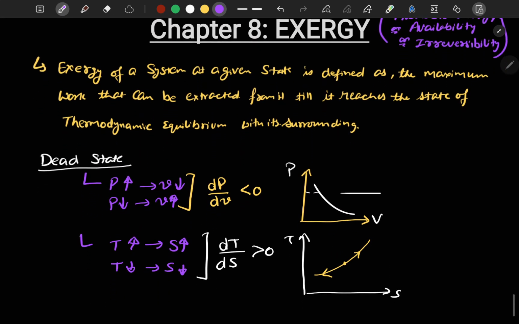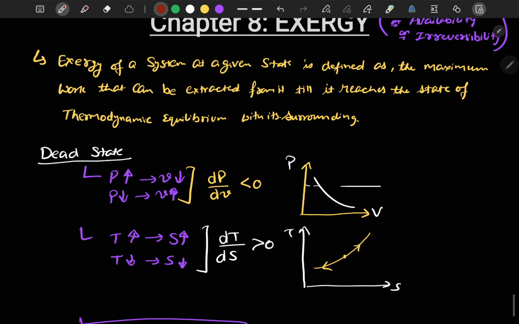So in the definition, the exergy of a system at a given state is defined as the maximum work that can be extracted from it till it reaches the state of thermodynamic equilibrium with its surrounding, which can also be written as the dead state.